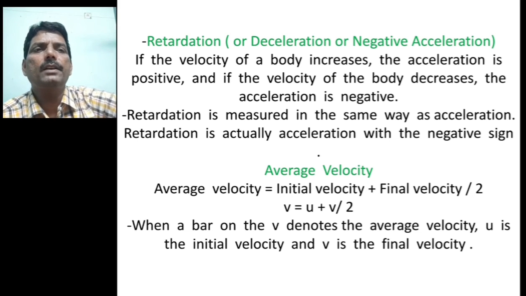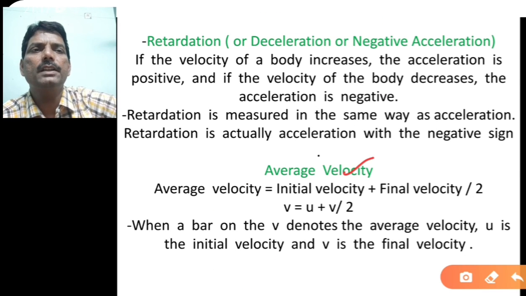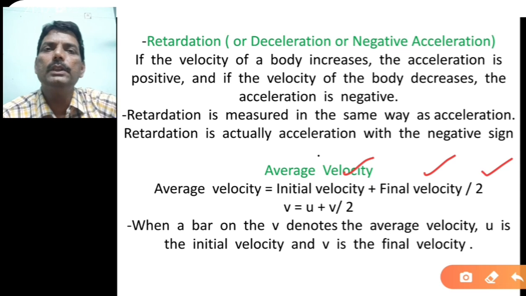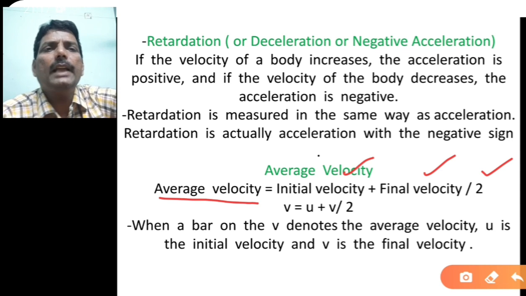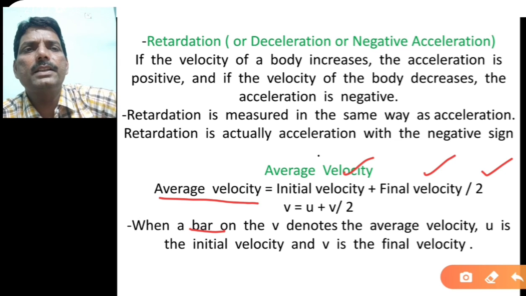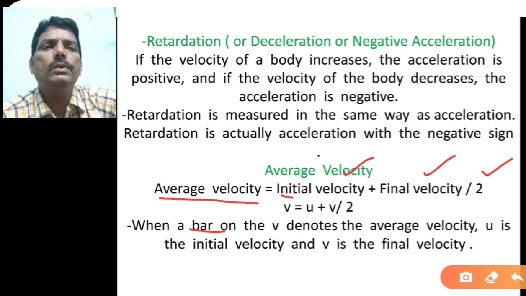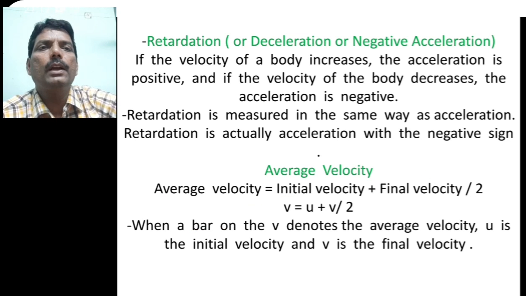Here average velocity, already we have defined about the average velocity, that is the initial velocity plus final velocity divided by 2, that is the average velocity. And here for the average velocity we are using the bar. For example, here I have put V bar is equal to U plus V upon 2. The bar indicates the average velocity.